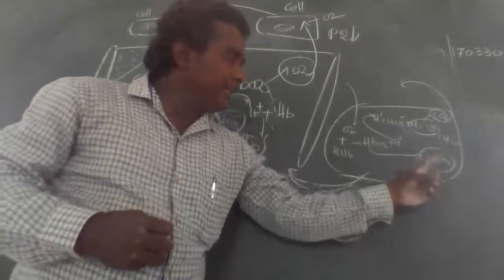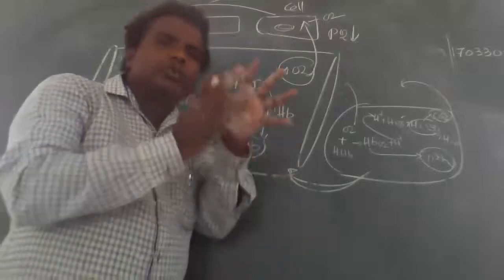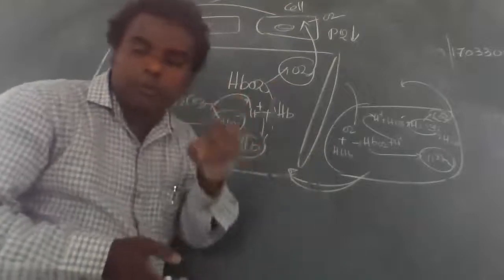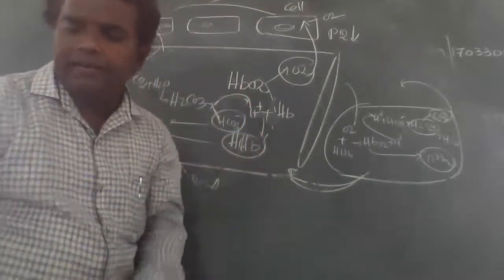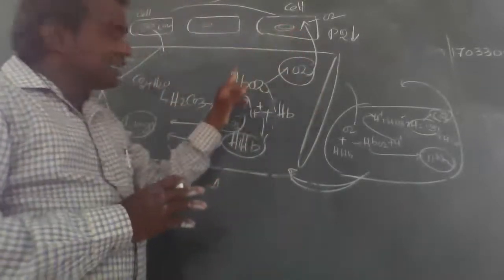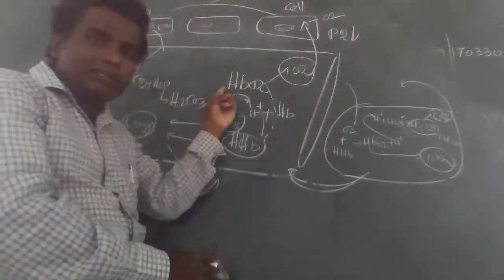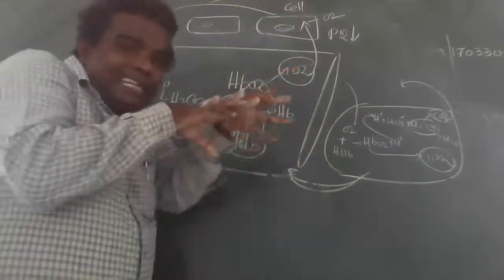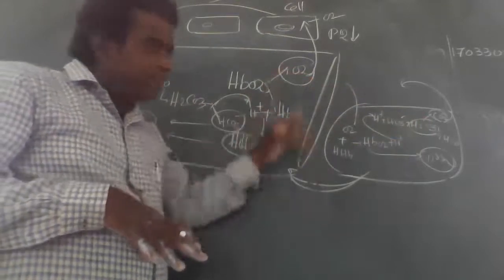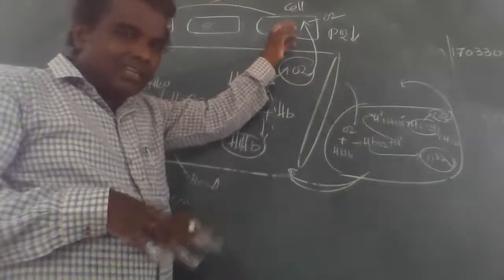Now in tissue and cells, what happened? Here PO2 pressure is lower. Lesser oxygen is present. That's why the cells require oxygen. So the oxyhemoglobin, which we are taking from the lungs, dissociates into oxygen and hemoglobin. Hemoglobin is free. This oxygen enters into the cells, and the cells utilize it.